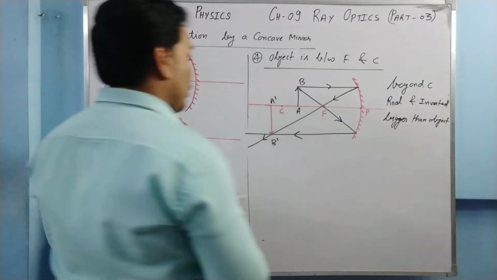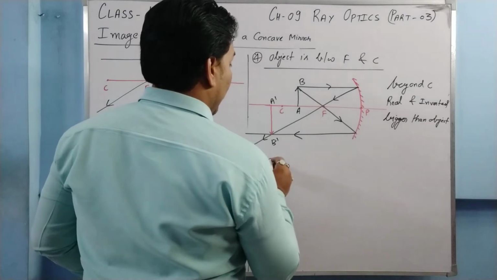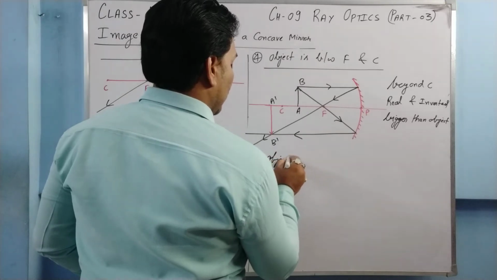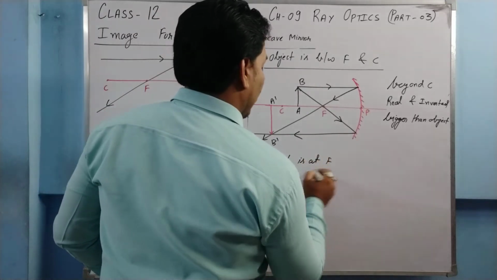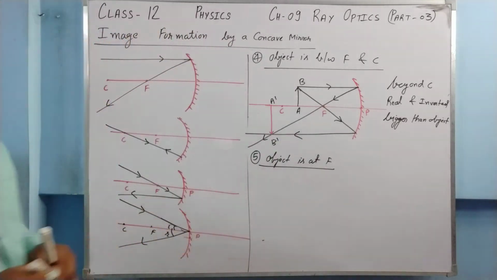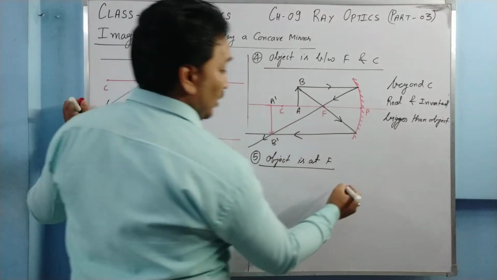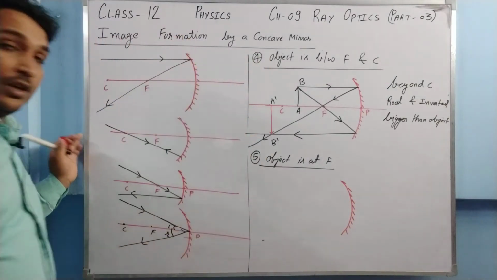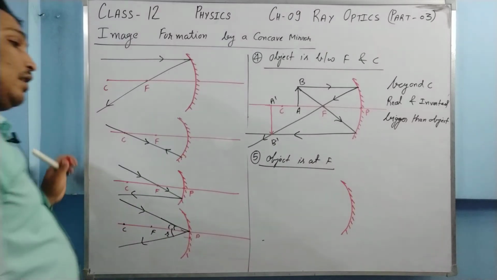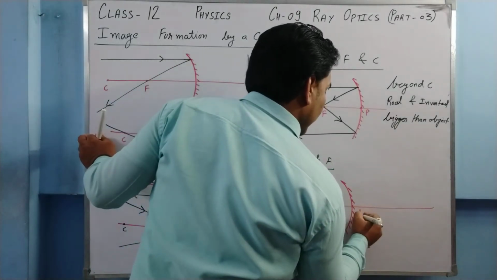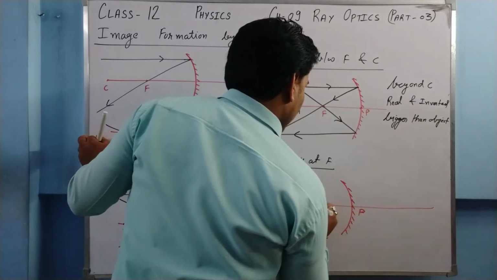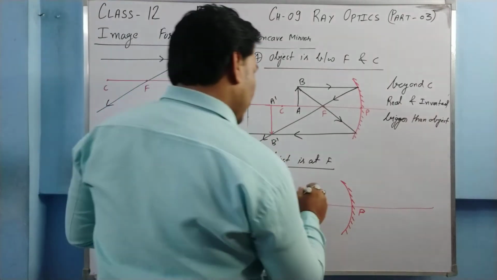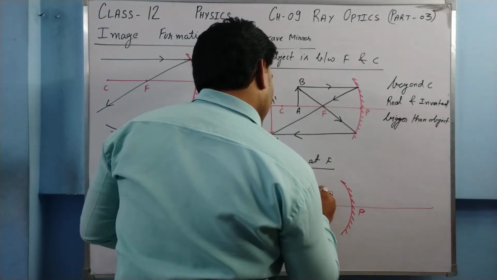Okay. Now we are going to move on to the fifth one, when the object is at F. So if the object is at F, how are the ray diagrams made? I have not removed these ray diagrams so that you can match which ray I am using. Say this is your principal axis. This is the pole, focus, center of curvature. The object is somewhere here.